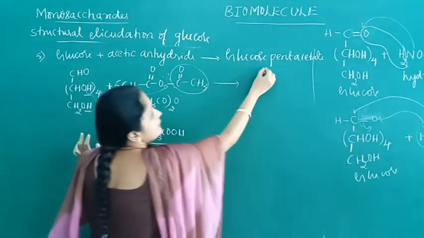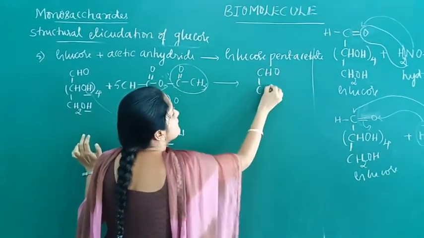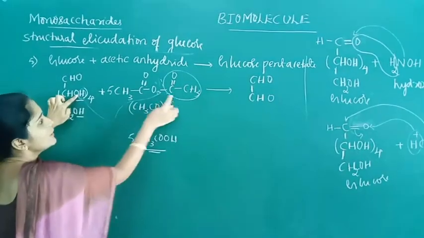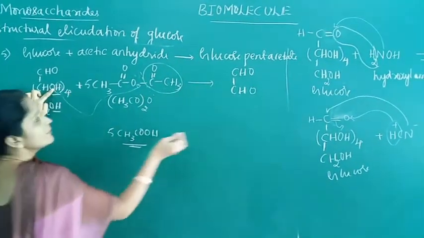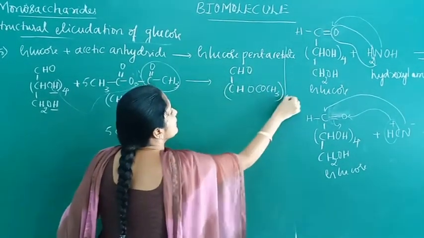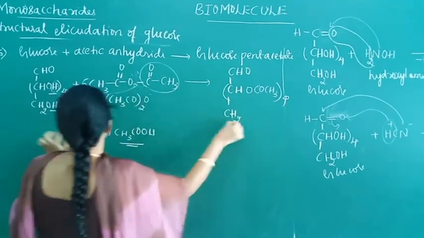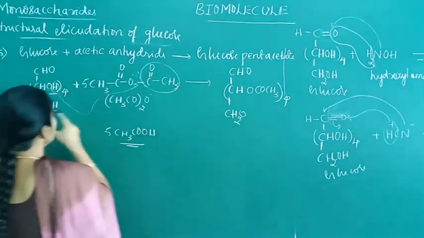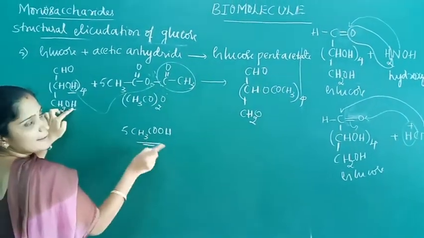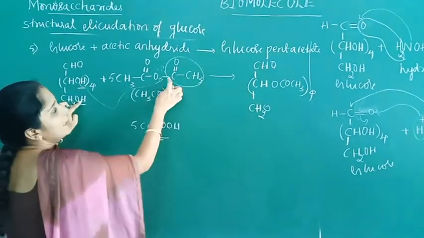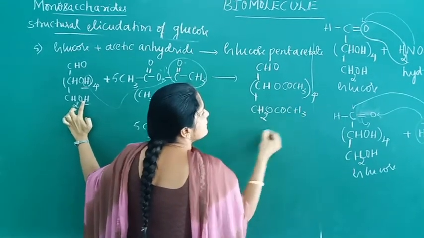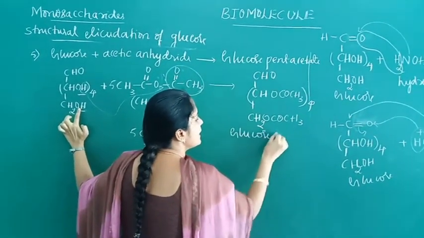So we get CHO, here H will be lost, and this acetyl group comes here. So we get CH3 4 times and CH2O. Here also H will be lost. So this H combines with this acetate group to form acetic acid. So CH2O and add 1 COCH3 here. So we get COCH3. This is glucose pentaacetate.